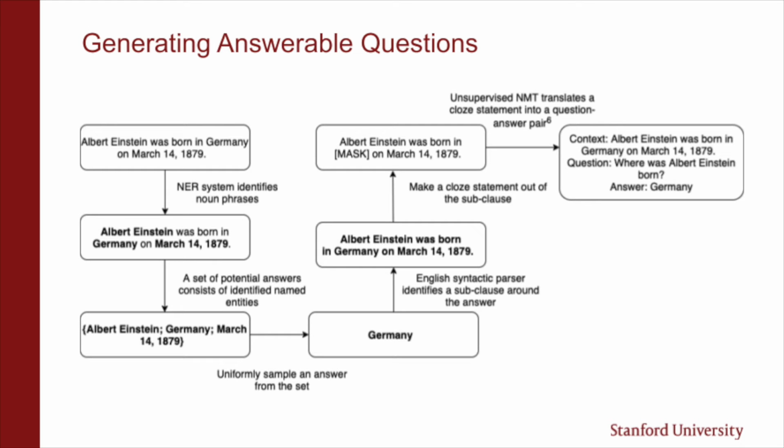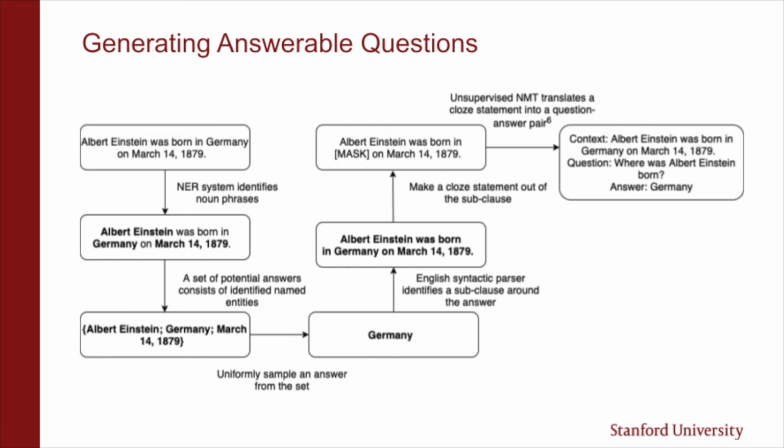Let's go through the pipeline of generating an answerable question with a model using a concrete example. First, we start with a sentence that we input into the model. Then, we use named entity recognition system to identify noun phrases in the sentence. In this example, the noun phrases are Albert Einstein, Germany, and the date of birth. These named entities form a set of potential answers, and we pick one answer at random from this set. For the sake of example, let's say we pick Germany.